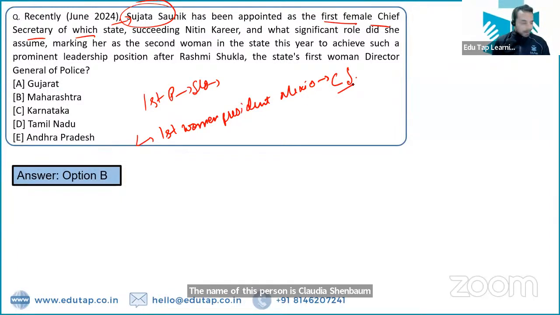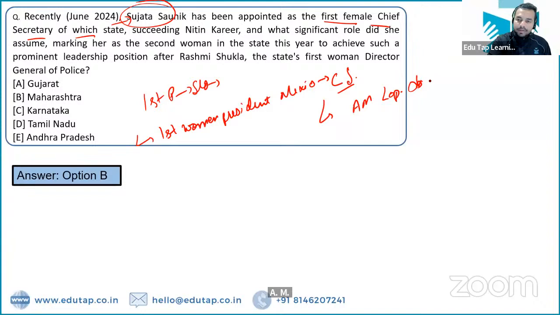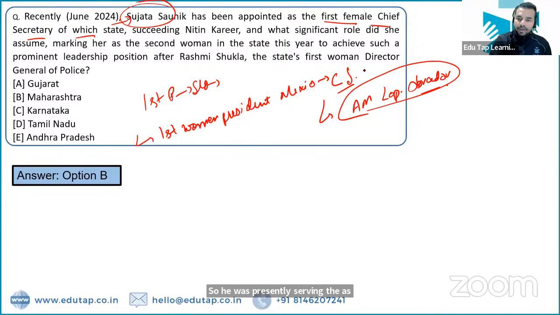That is the right answer. Absolutely right. I can see in the chat box, all the people are giving me the right answer. Claudia Sheinbaum is the name of the person, and she has replaced A.M. Lopez Obrador. So he was presently serving as the president of Mexico, and now the person who has basically replaced him is Claudia Sheinbaum.